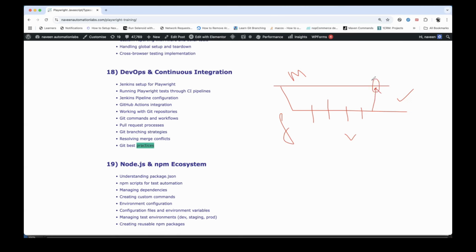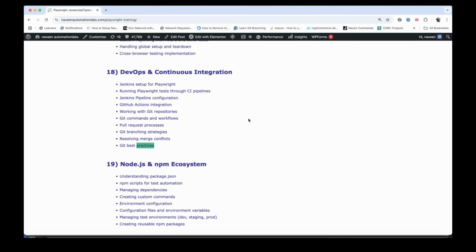This is how we have to start learning how to create local branches or remote branches and then how to merge the code. While merging the code, we might get merge conflicts and so on. So how to resolve those conflicts as well, right? So this is very, very important to understand.